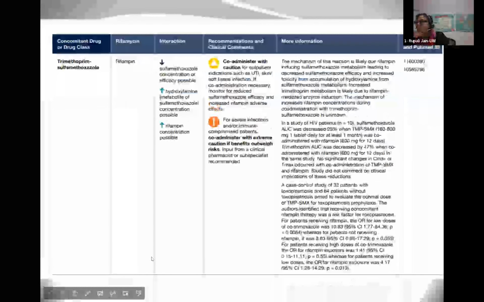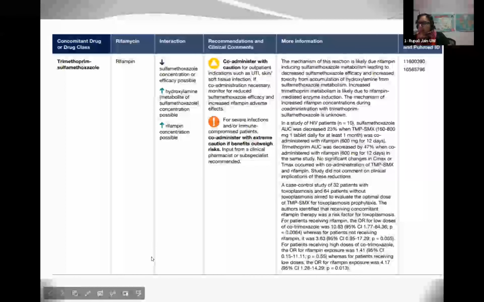And then the last is Bactrim. This one I kind of think is a little bit conservative, but it's nice that it is in here. Again, it says co-administer with caution, and this is really based on the indication. Indications such as UTI, skin and soft tissue infections, it does recommend monitoring for reduced efficacy.